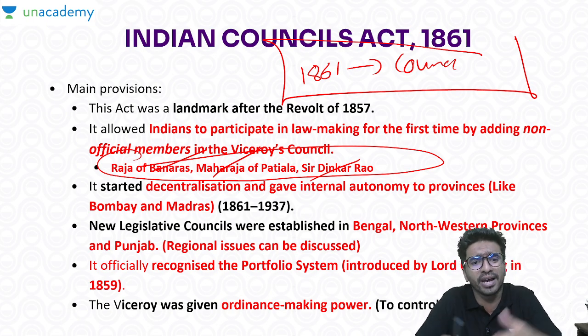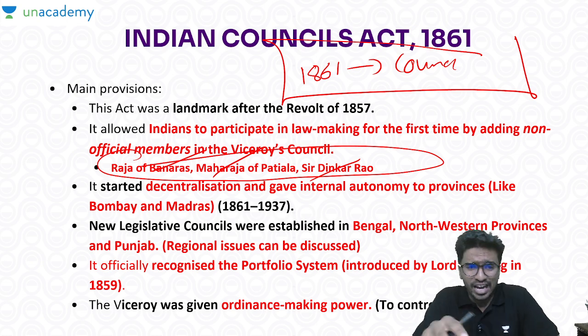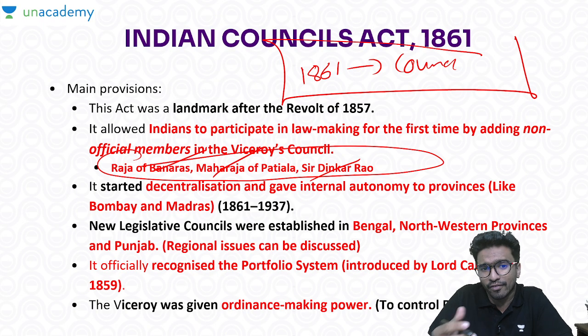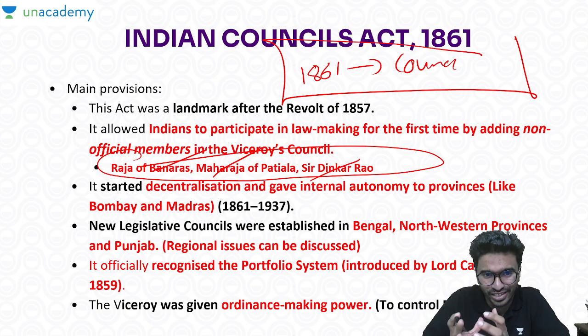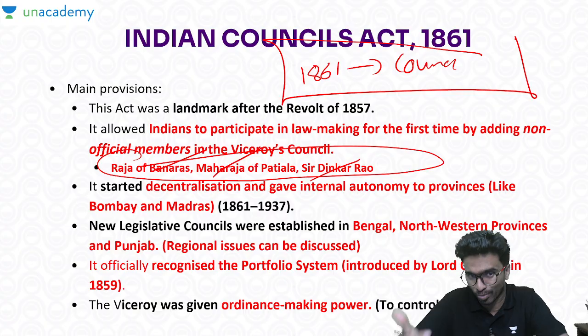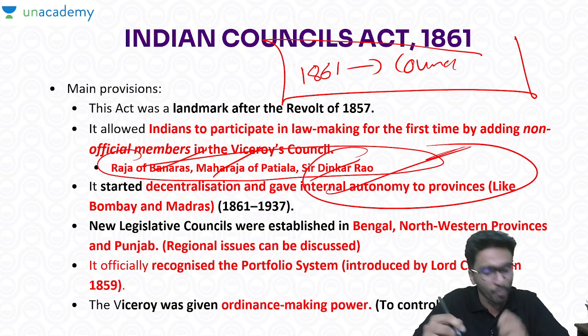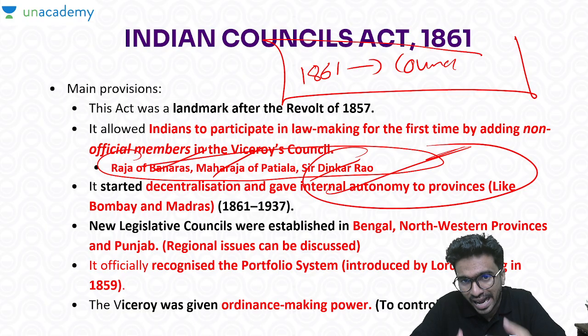And you know that Bombay and Madras provinces had lost their powers. Now with the Indian Councils Act of 1861, we brought back the provinces, Bombay and Madras, and granted internal autonomy to these provinces.